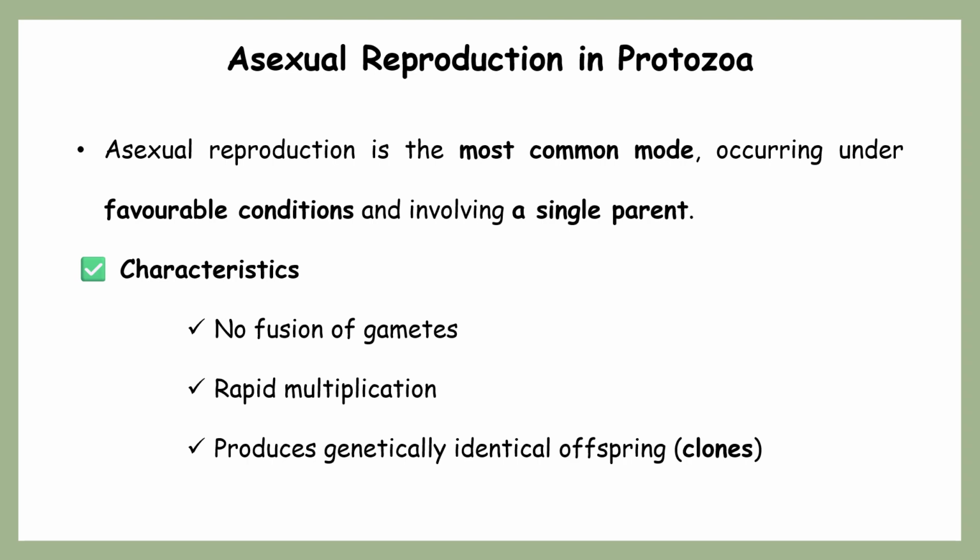Only a single parent is involved in this process, so there is no fusion of gametes. This mode ensures rapid multiplication of the protozoans, and as only a single parent is involved, the daughter cells produced are genetically identical. We can call them clones.